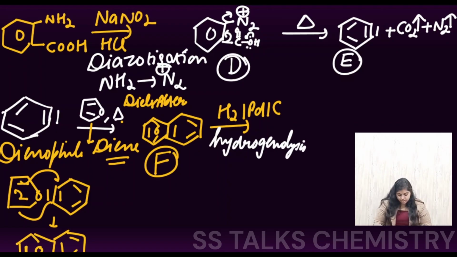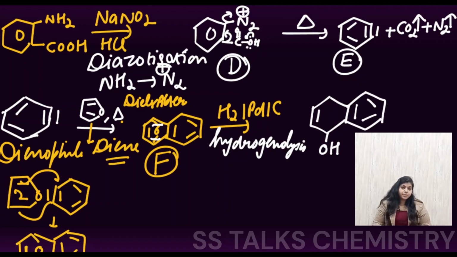So we are going to get this alkene, and here the OH group is formed, and this benzene ring remains intact. Now this is basically your product number G.